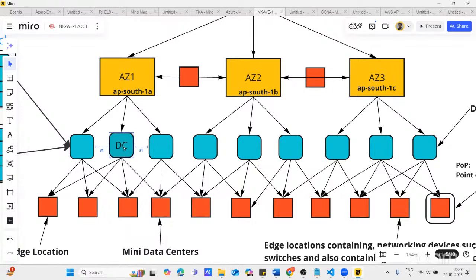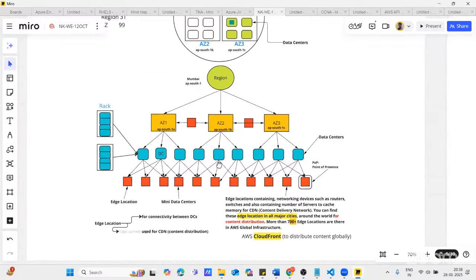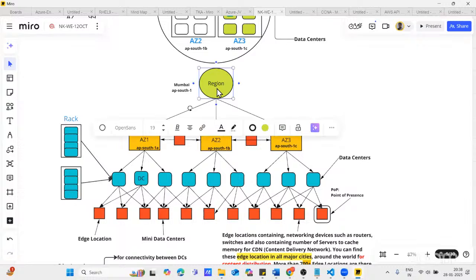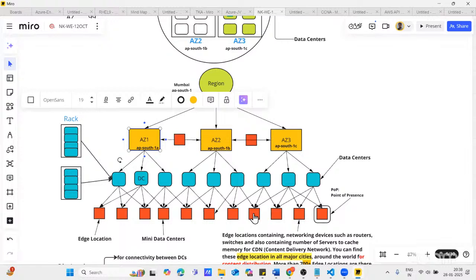This data center has a link with multiple edge locations. This data center has a link with multiple edge locations. Even if one link is failed, you have multiple other links to reach edge locations as well as the data center, right? So this is what we have. So three things are very important. The major thing is region, second is availability zone, and third is edge location.